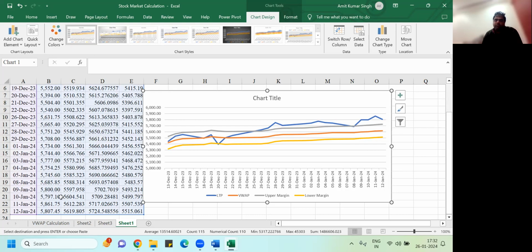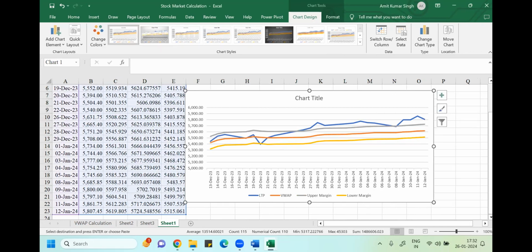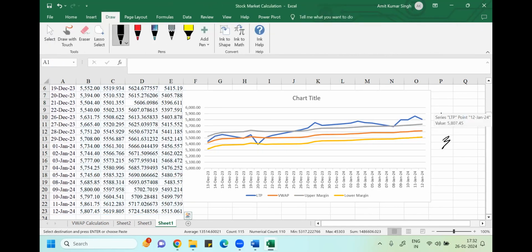Here, what you need to understand, guys, is that when you're seeing this price, this is your closing price of the stock. This is your last traded price of the stock. If this last traded price is trading above the VAP, which is your red color line, wherever your last traded price is trading above the VAP, that shows bullish sentiment.